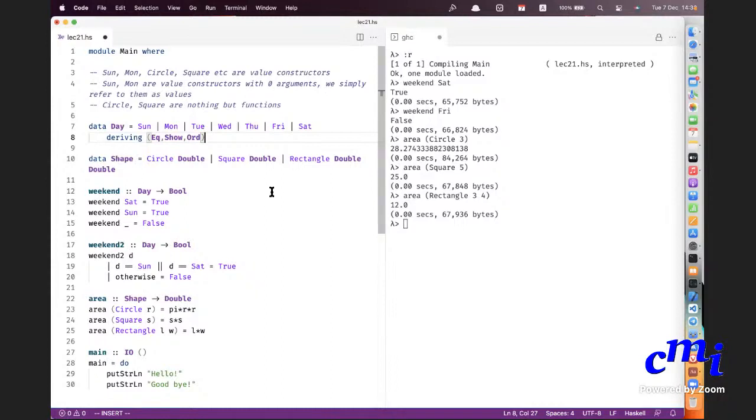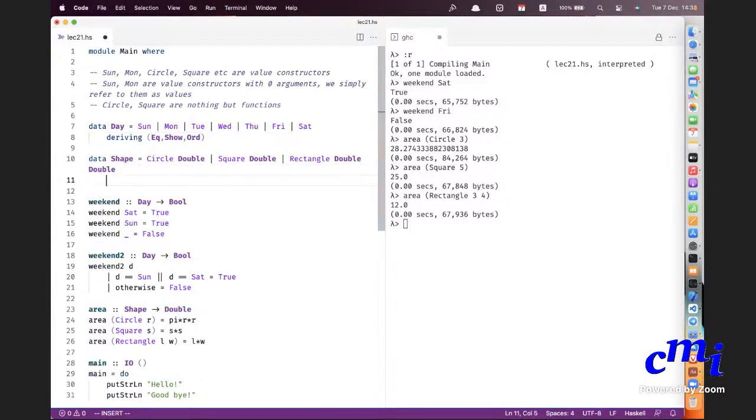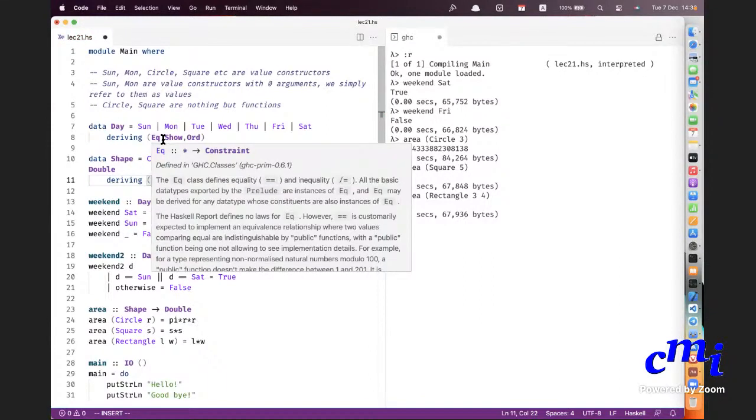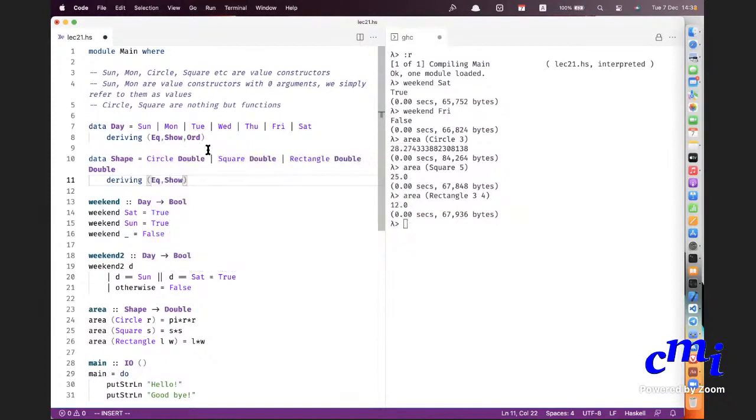So who asked this question? How to make our own data types belong to these classes? You will do it using the deriving keyword. But now you should ask me the question: I'm saying deriving, but what is the show method? Just because I say deriving, do I have any control on the show method? Right now, it will be a default show method. But you can control the show method. We'll come to that later.